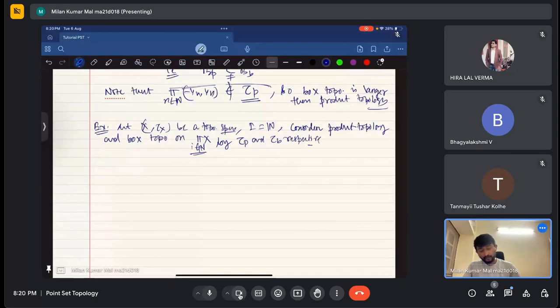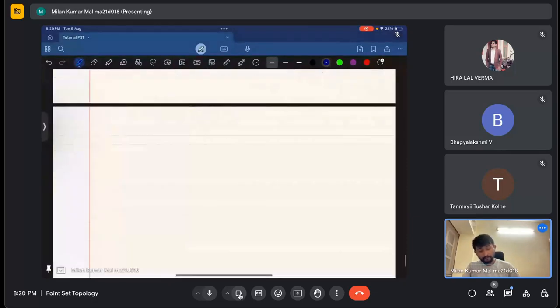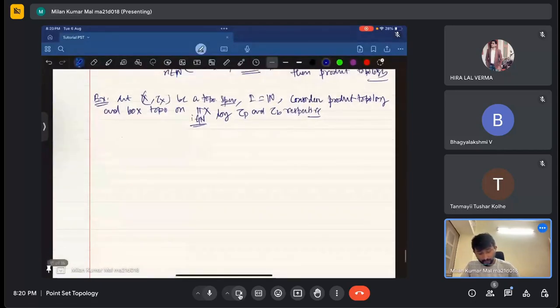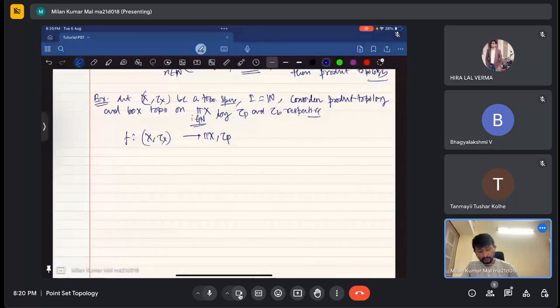Right? Now let's give a map f from X with tau X going to the product space with the product topology, and another function g from X going to the product of the spaces X, i coming from the natural numbers, with tau b, the box topology.